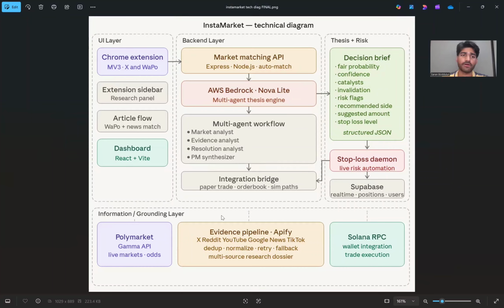To wrap it all up, we built InstaMarket because we thought it would be interesting to bring Polymarket to where the information source is, which is Twitter. It's an extension where you can see on the sidebar what is going on, and then you can trade right there or use our research agents, which spin up 4 agents, so you can be more confident when you trade. And then we also have a dashboard to track all the markets that you have placed bets in, and a saved or watch later list where you can save markets for later.